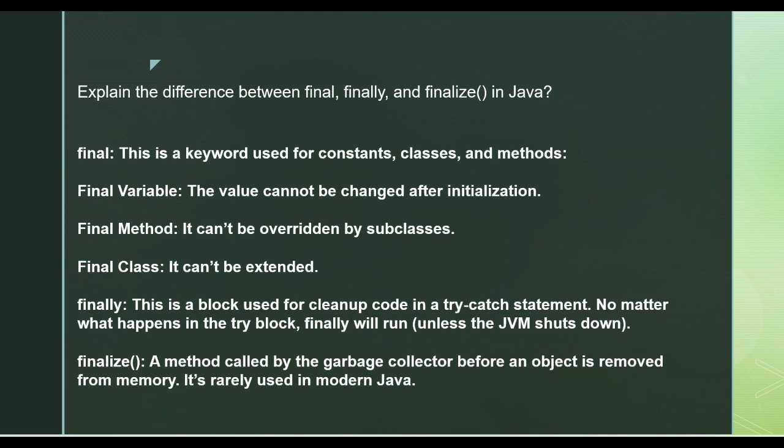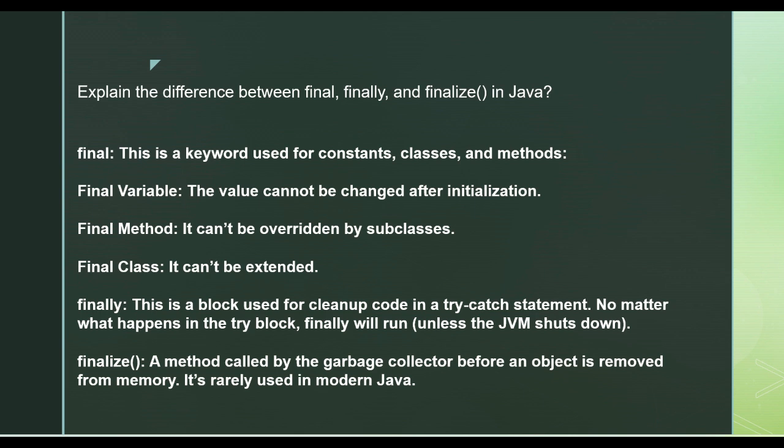So the final keyword is a keyword which is used for variables, methods, and classes. When it is applied to a variable, it behaves differently. It is applicable for constants, classes, and methods. Now, let's look at the very first thing, that is variable. Once you create a final variable, that value cannot be changed after you initialize it.